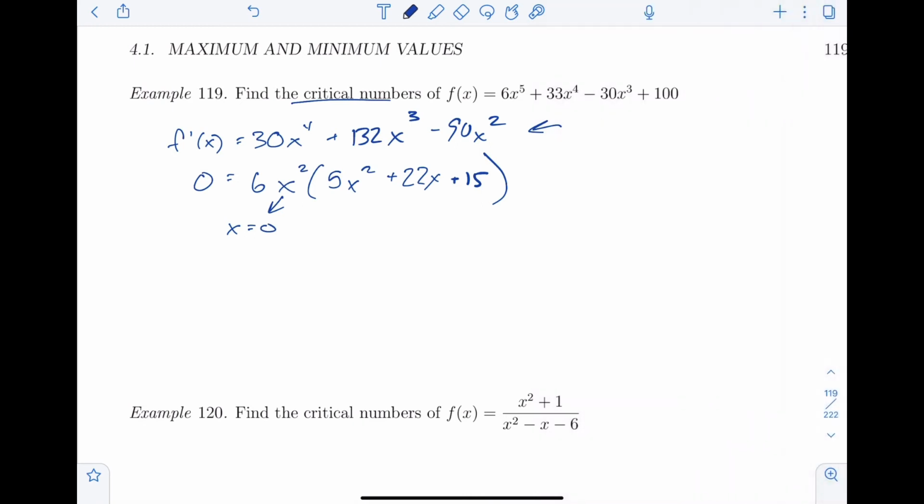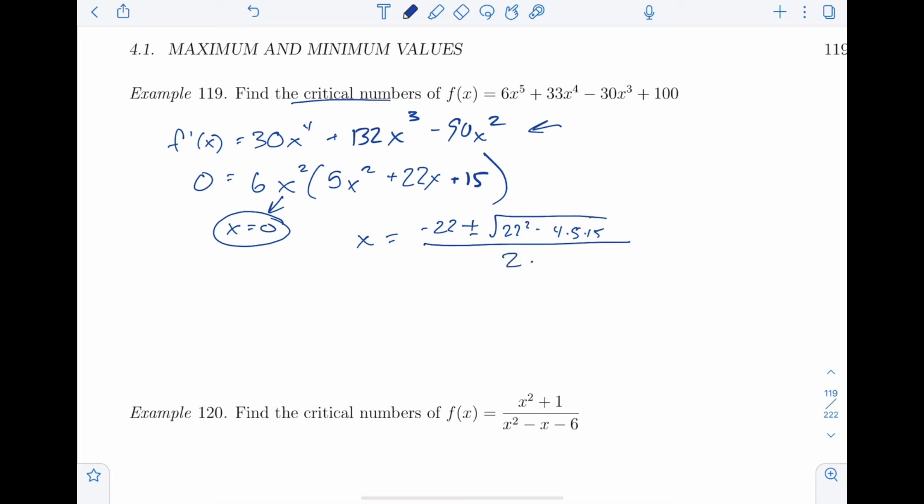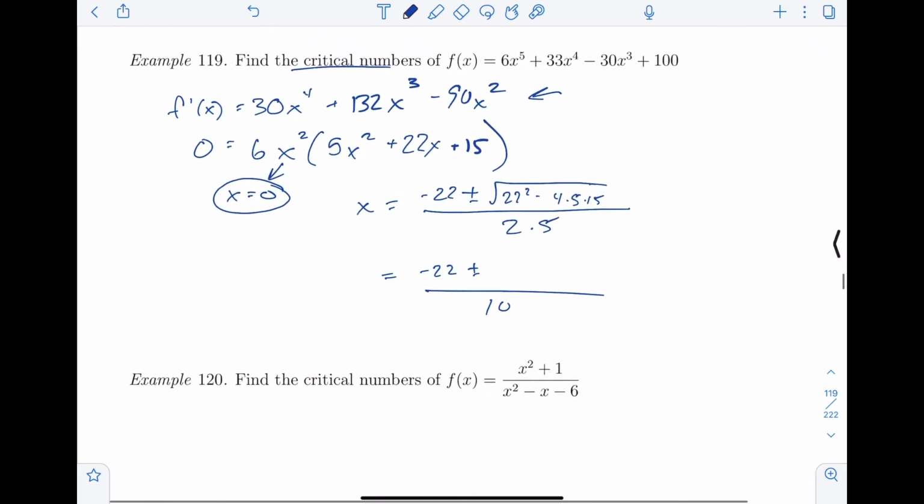We'll just go ahead and do the quadratic formula. So critical number right there. So then x is equal to negative 22 plus or minus the square root of 22 squared minus 4 times 5 times 15, all over 2 times 5. And we'll just leave this alone here.